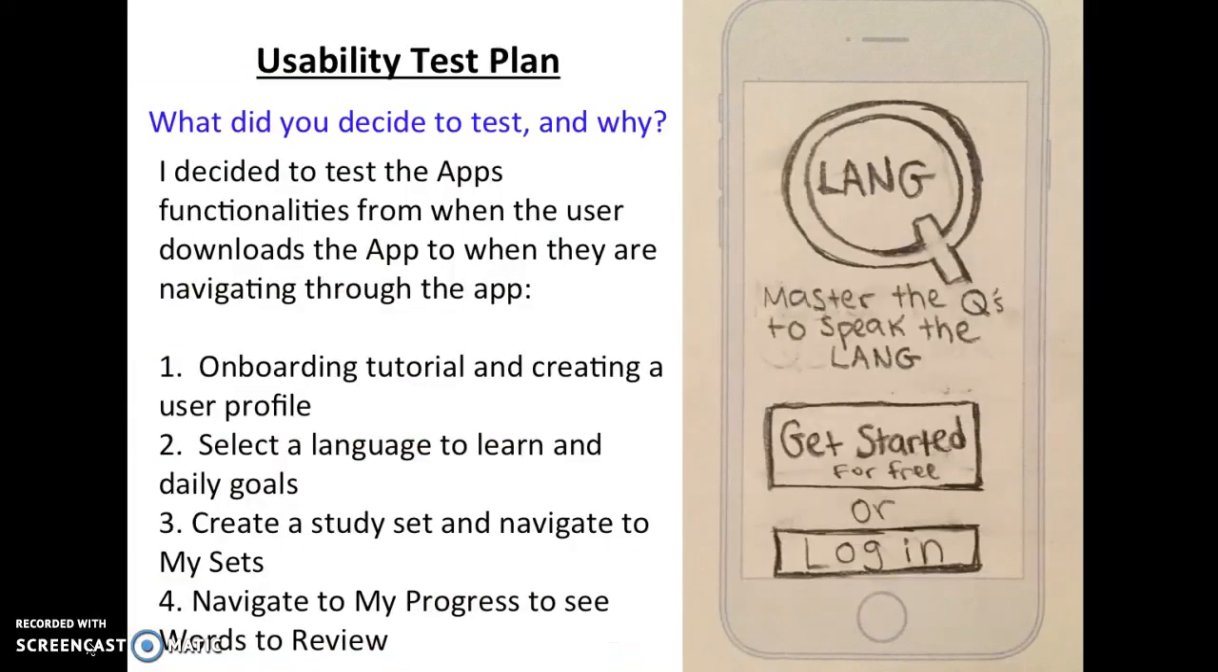For my usability testing plan, I decided to test the app's functionalities from when the user downloads the app to when they are navigating through the app. This includes the onboarding tutorial and creating a user profile, setting a language to learn and daily goals, creating a study set and navigating to my sets, and then navigating to my progress to see words to review.